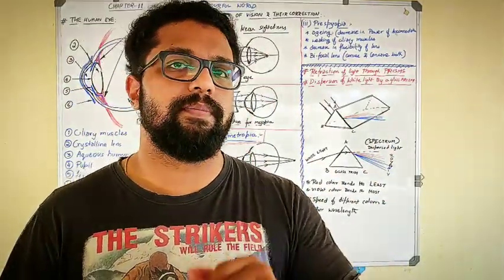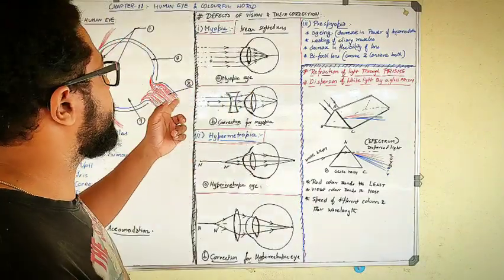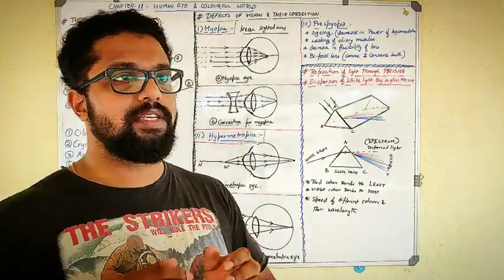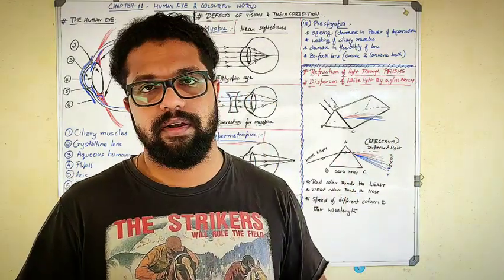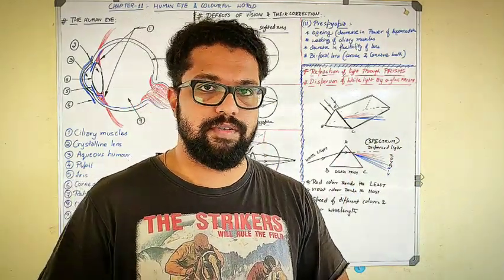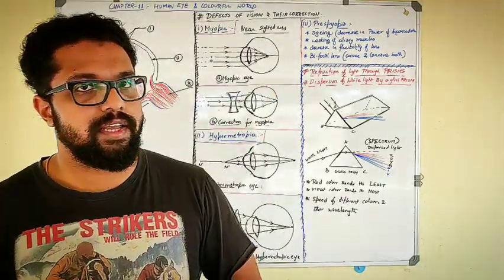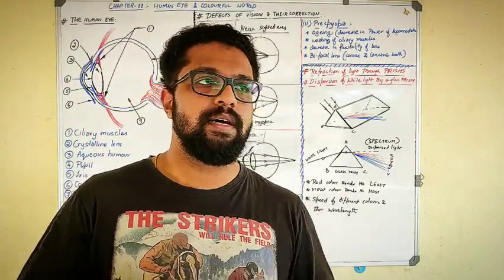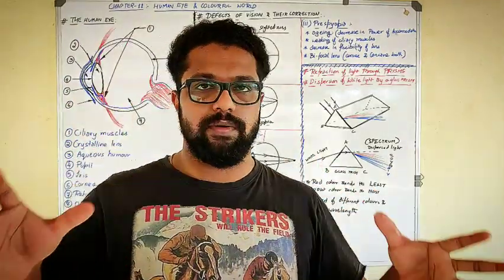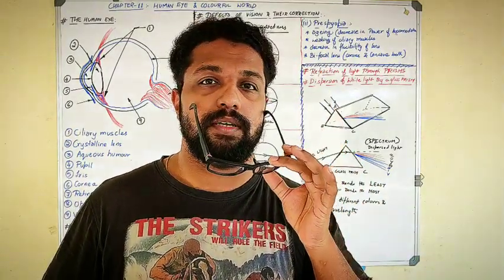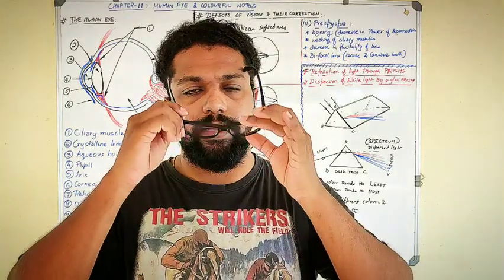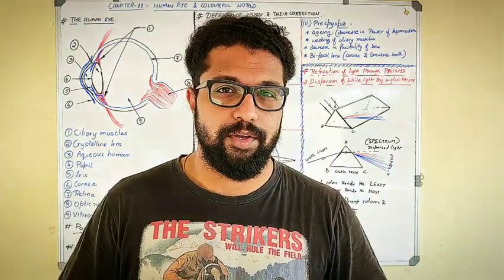But the person with the defect called myopia or nearsightedness will be able to see only up to a certain distance, and after that he will just see a blurred image. It is the most common defect, and this is the same thing which I have, that is myopia. I can only see the nearer objects, whereas for the farther objects, if I take the glasses off, I will not be able to see. So that is the defect in our eye, called nearsightedness or myopia.